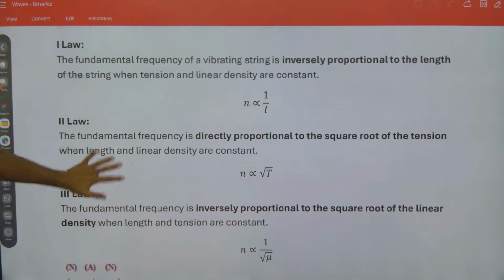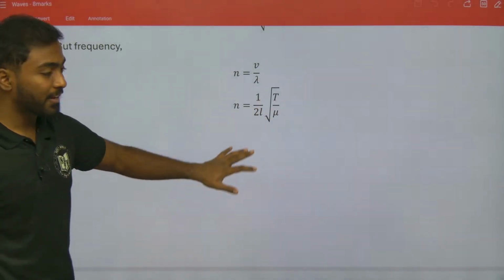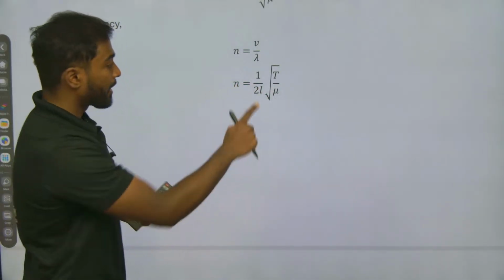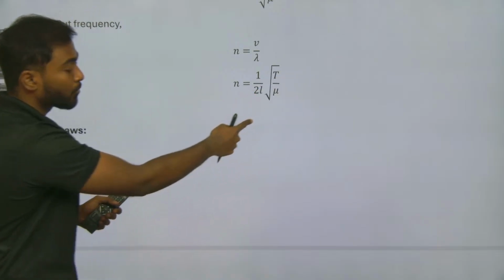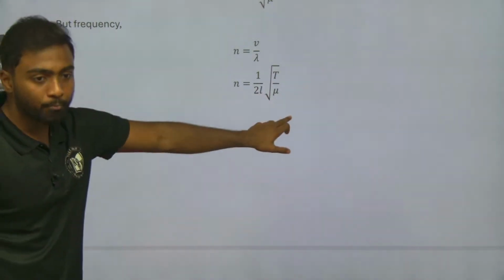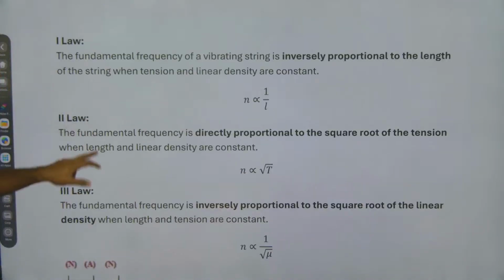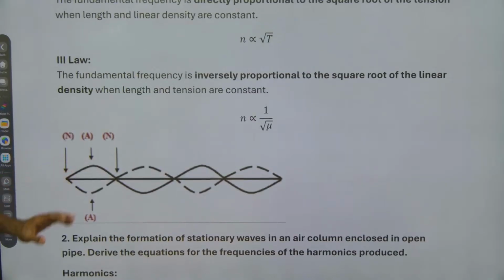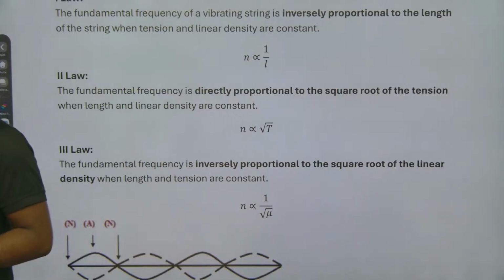So from this only, this is not time period, this is tension, sorry. So this is tension. From this law we can say that N is inversely proportional to L, N is directly proportional to square root of T, and N is inversely proportional to square root of mu. These are the three laws, right? Now law 1, law 2 and law 3. Up to this we need to explain for the first question.